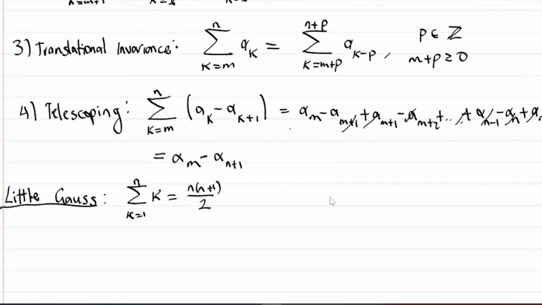Little Gauss. It has an interesting history. I won't explain, but it's called Little Gauss, obviously after Gauss and his discovery when he was little. Like I said, I'm not going to talk about the history, but I would personally recommend that you look it up because it's honestly really interesting. But it just says that the sum of the first n positive integers is n times n plus 1 over 2, right? Pretty simple to memorize, I think. And you may have learned this before, maybe in pre-calculus, I don't know.